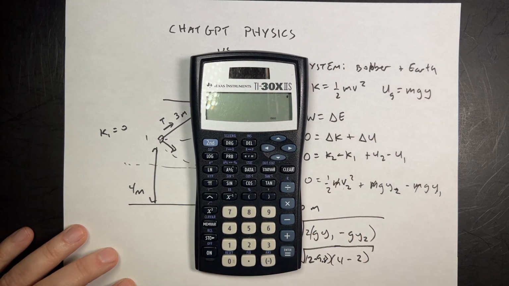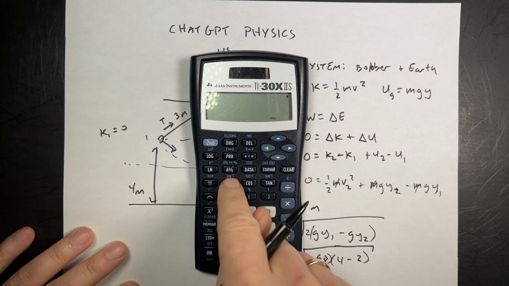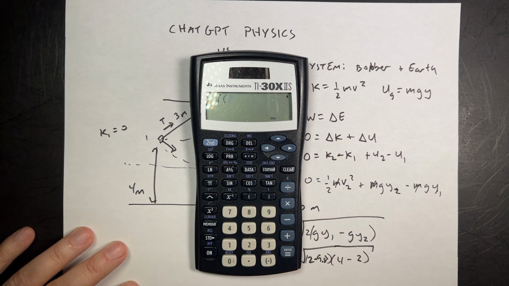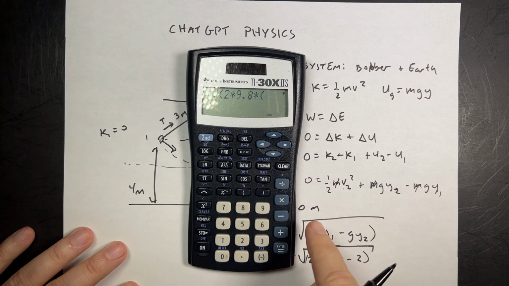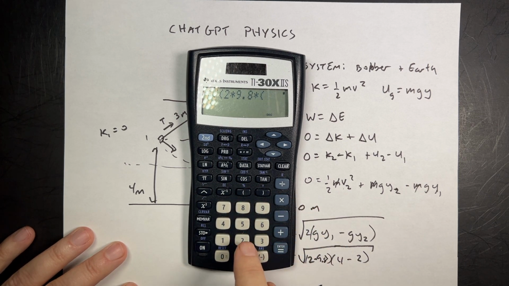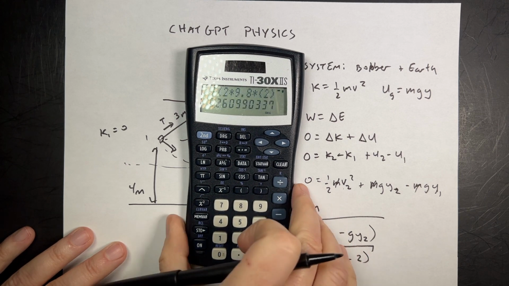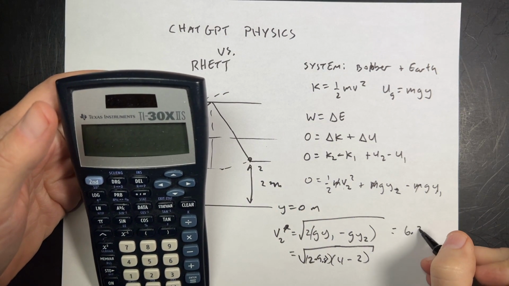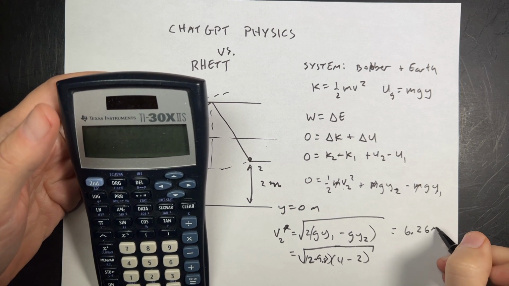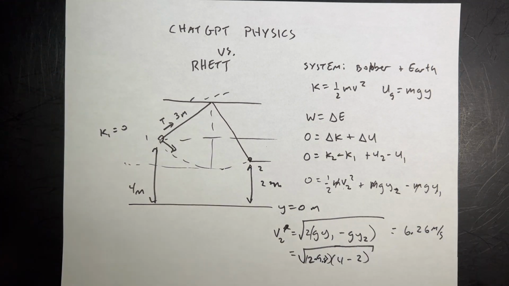So I'm going to get the square root of 2 times 9.8 times, well, 4 minus 2 is 2. And I get 6.26 meters per second. Okay, let's see what ChatGPT did with this for us.